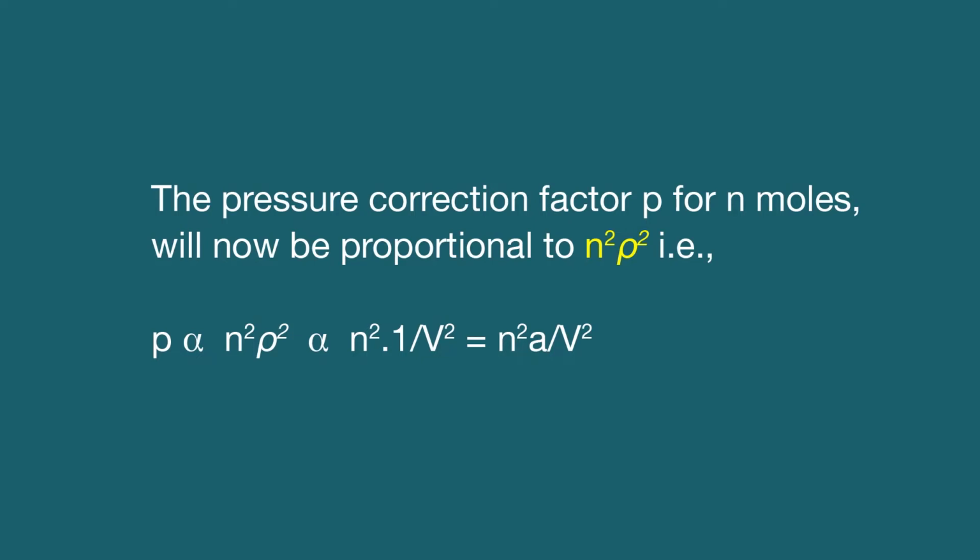If there are n moles of gas occupying the volume V, then as illustrated above, the excluded volume will be given by nb and the compressible volume will be V minus nb. The pressure correction factor P for n moles will now be proportional to n square rho square, that is proportional to n square into 1 by V square, which is equal to n square A by V square.